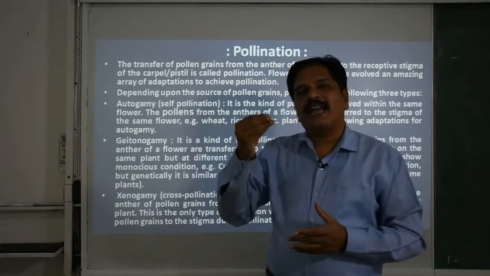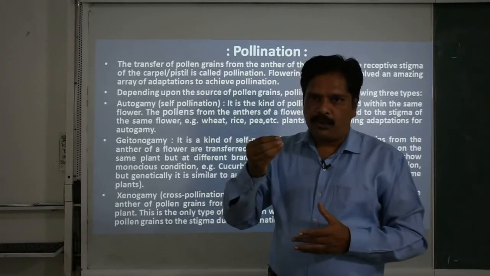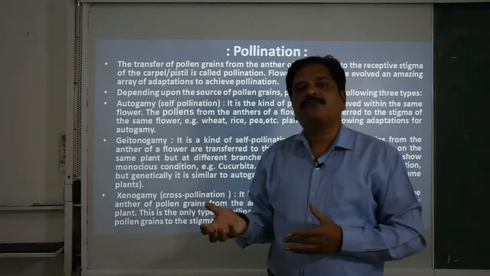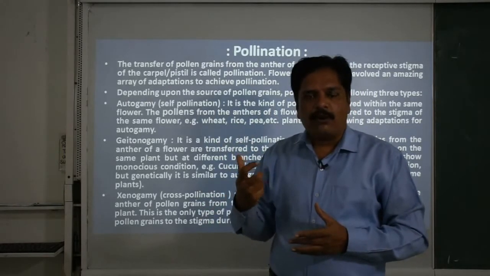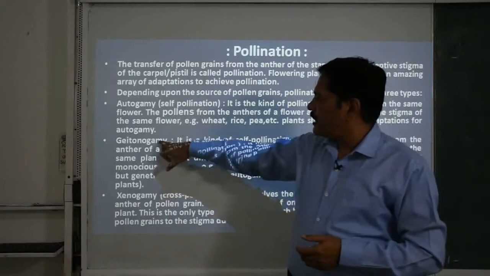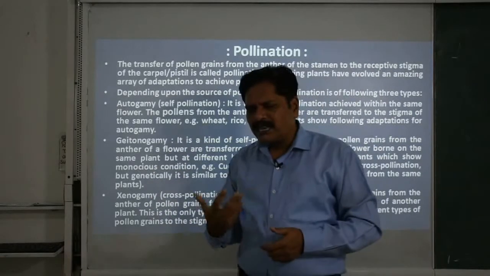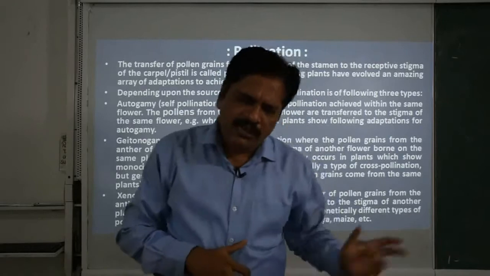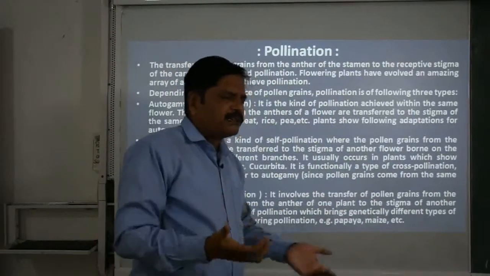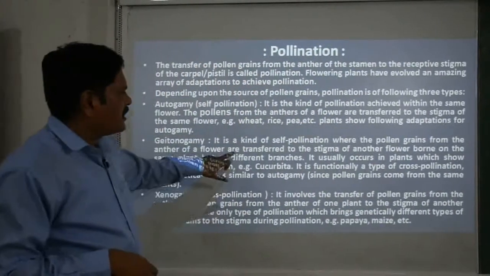So when the anthers transfer their pollen grains to the stigma of a flower of the same plant, we call it geitonogamy. Wheat is a very common example, and maize is also a very common example where we can see this.